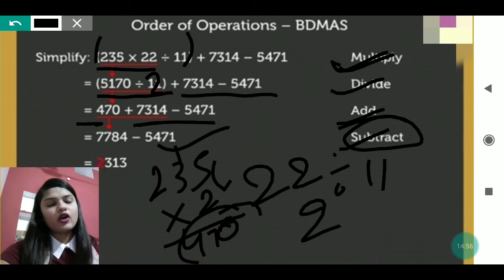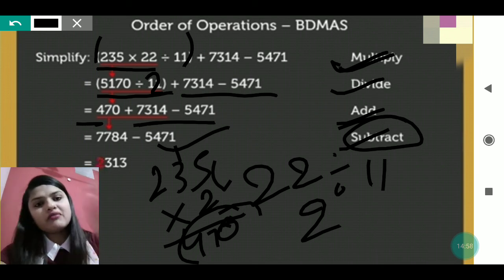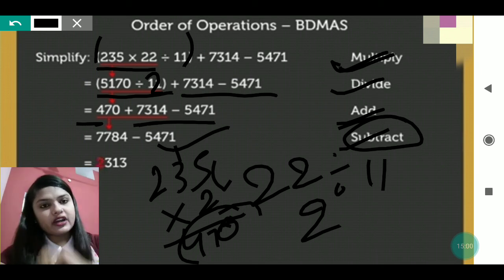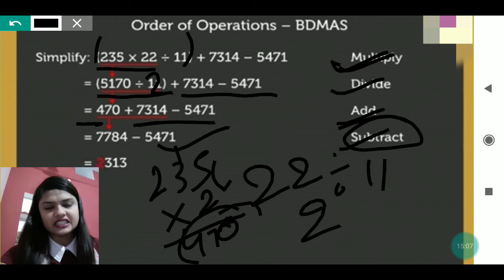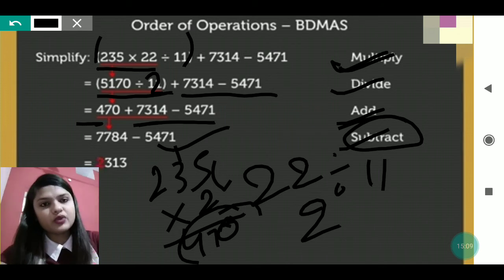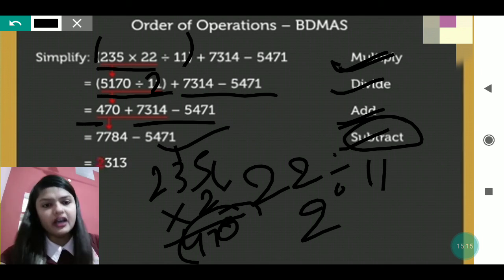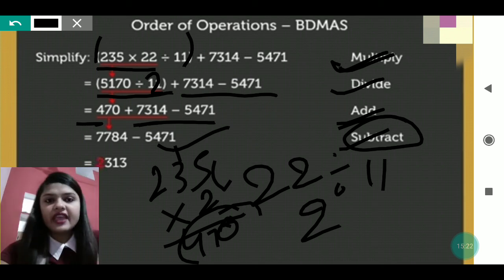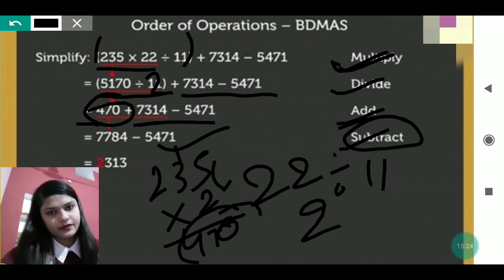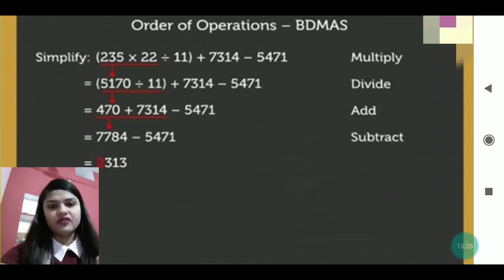Miss, you said according to BODMAS we have to go, so why have you done the multiplication first and not the division? You can do division also, but in this question multiplication was done first. If you divide 22 by 11 first, you will get 2, and 0 as the remainder. Then when you multiply 2 into 235, you will get 470. So you get the same thing. But the bracket you have to solve first. Keep this in your mind.